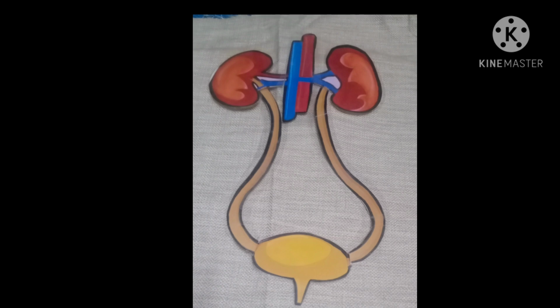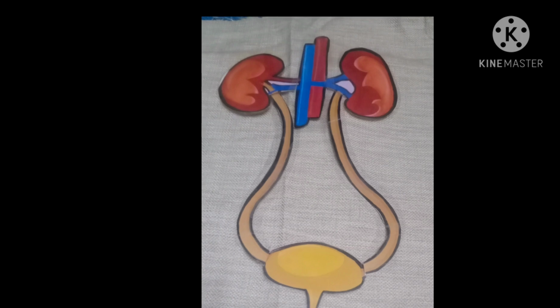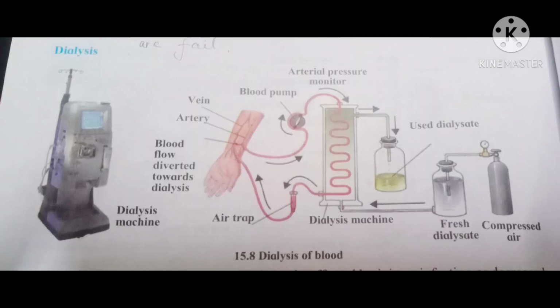In case the pair of kidneys is unable to filter the blood, the person may die. In order to prevent it, medical science has developed the process of dialysis. Let us see how it works. We all know that kidneys function to purify the blood and separate the urea from the blood. The same thing is done in dialysis but outside the body without using kidneys. Let us see how.